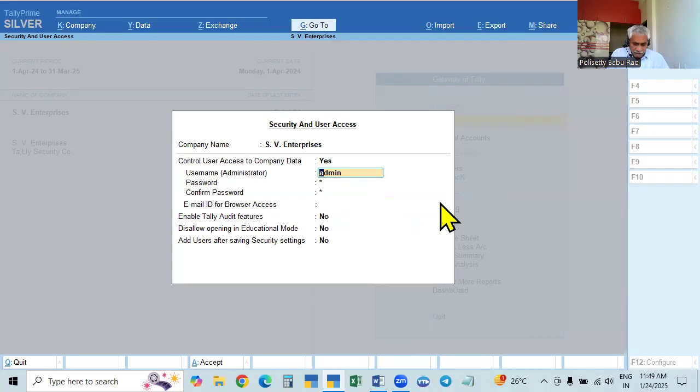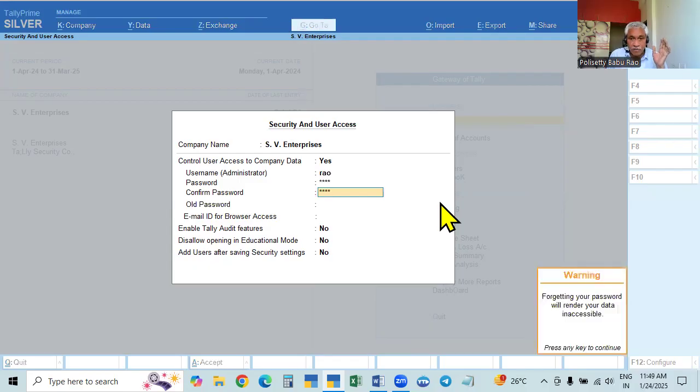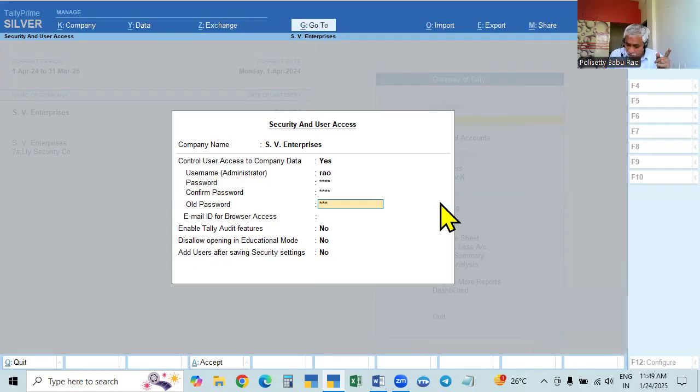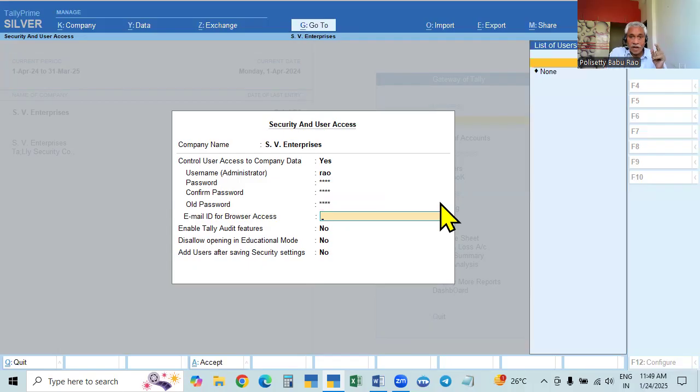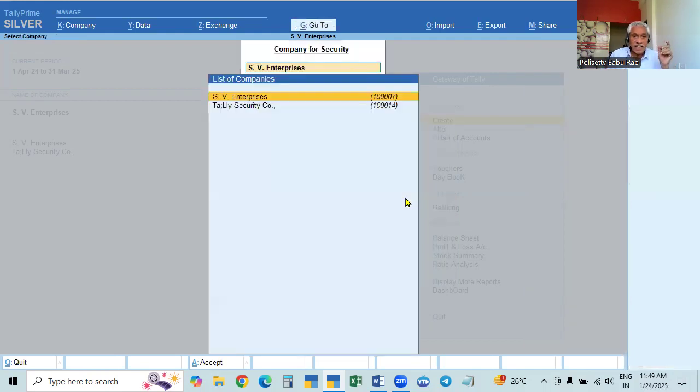Here I am giving my name, Rao, and the password I am giving there. See, that is changed. The password I am changing here too: 1122 I am giving, and the old password is 1234. Now select this, none. So now 1234 is changed, and I have given 1122. Okay, accept this. This is accepted.